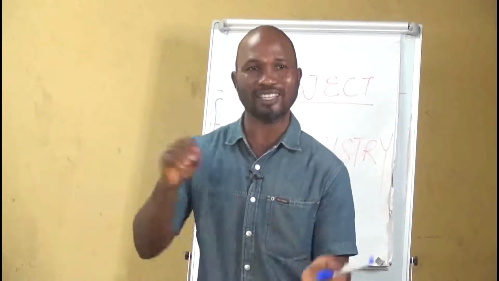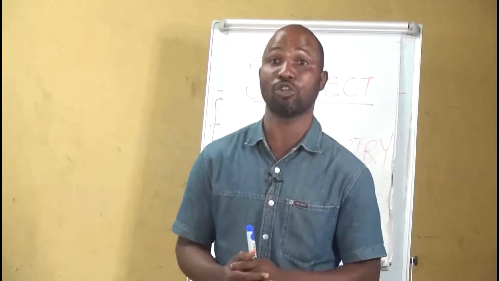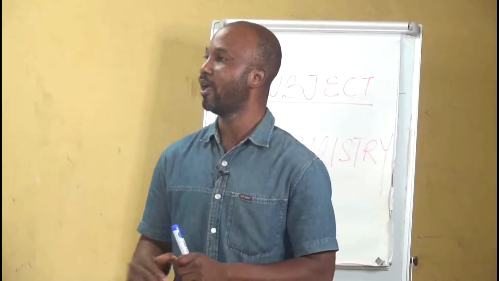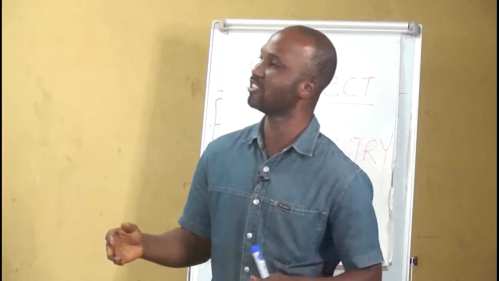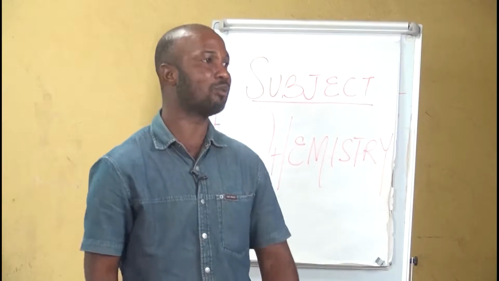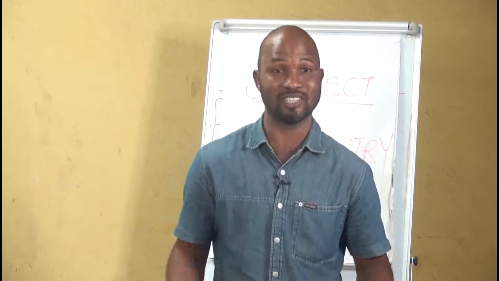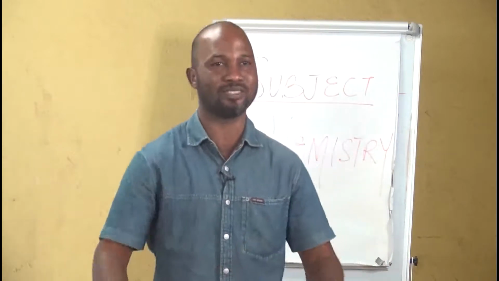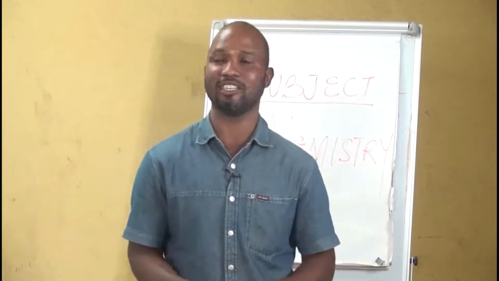But if it has other things in it, it is not always pure. And how do we know that a substance is pure? It says the purity of a substance is the measure of the extent to which a substance is said to be pure. And that's why we can say the purity can be in percentage. You can say 99.9%, 50%, as the case might be.